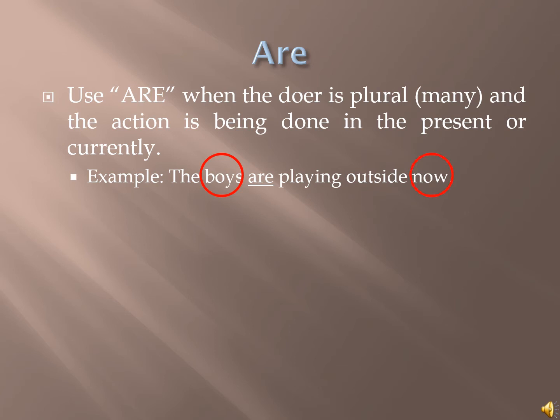Use are when the doer is plural and the action is being done in the present or currently. For example, the boys are playing outside now. The doer, the boys, are plural and now denotes the present. Therefore, we use the verb are.